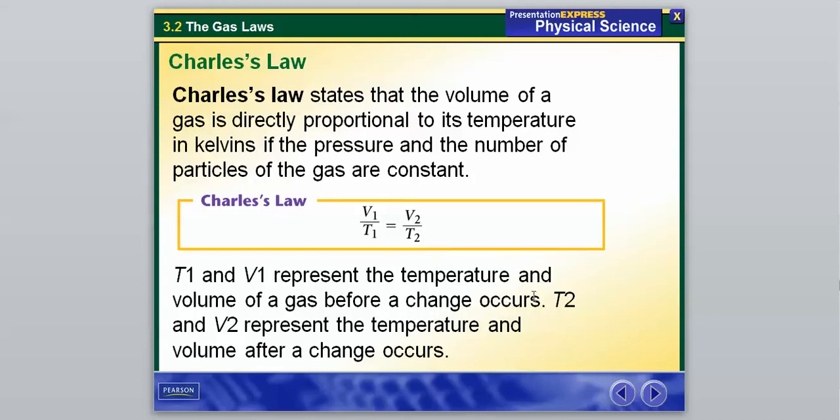And then T2 and V2 represent the temperature and volume after a change occurs. So we're going to do some samples with these in class, but I would just be familiar with the fact that Charles' law is this right here. And again, it shows that volume and temperature are directly related to one another. So that is what Charles contributed to our knowledge about the gas laws.